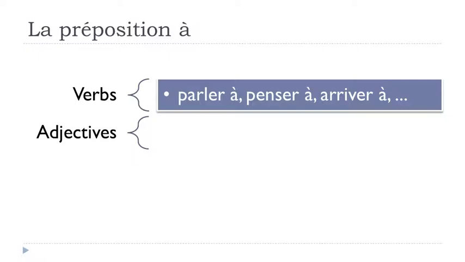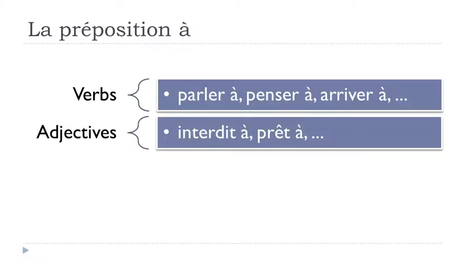Same thing, you can combine this preposition à with adjectives. For instance, interdit à, or prêt à. Interdit, it's forbidden. Prêt, ready. In that case, you should combine these adjectives with the preposition à. It's also possible to use this preposition à when you want to express how something is done.